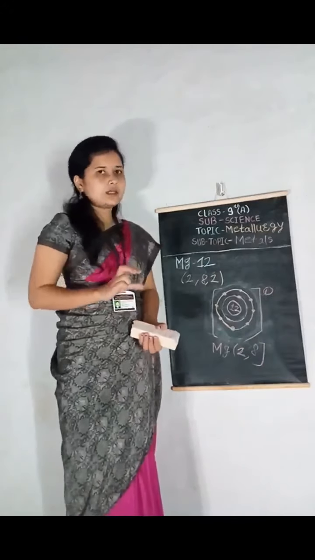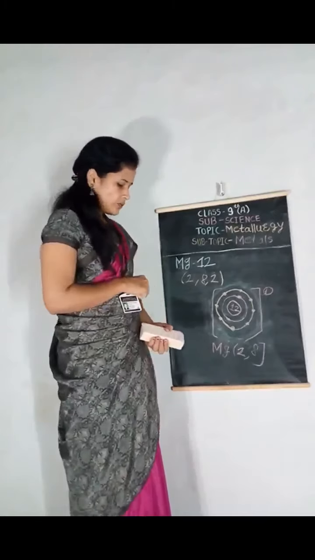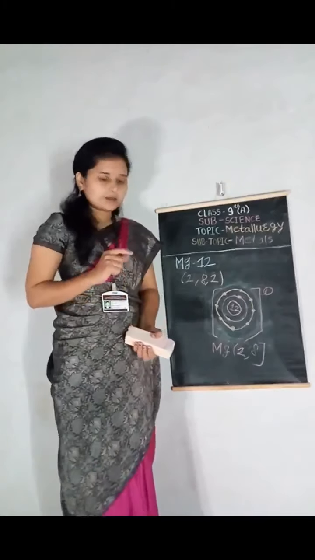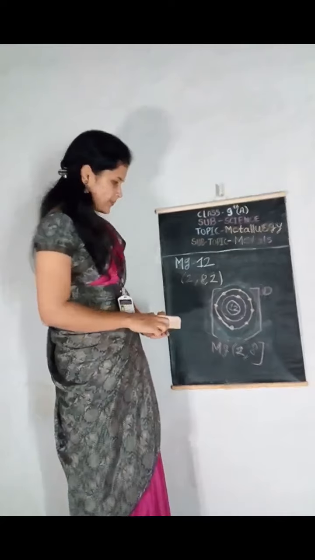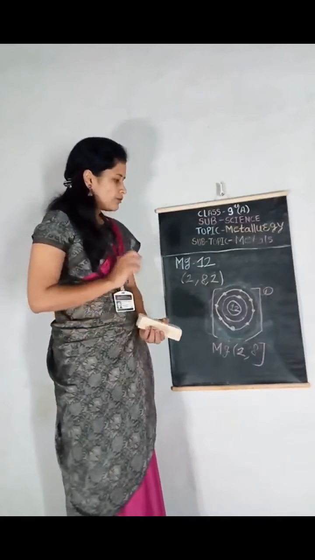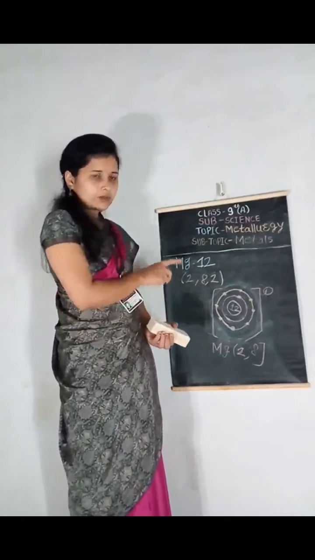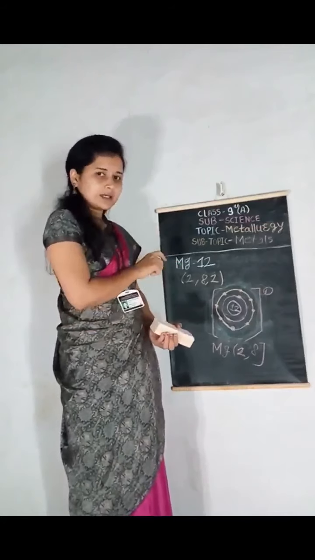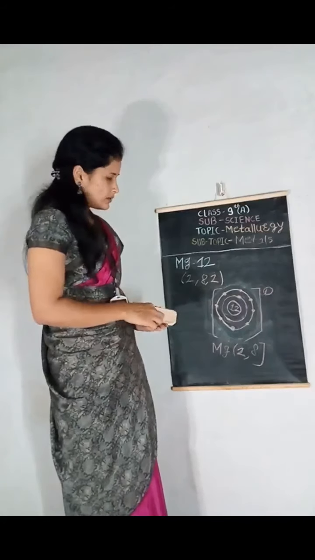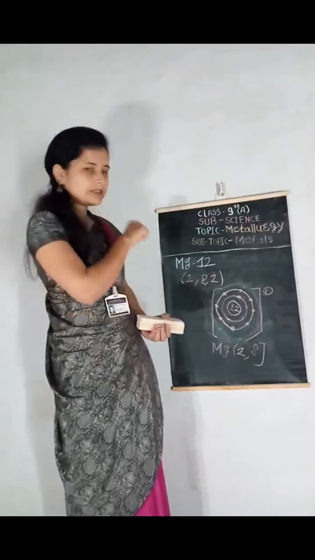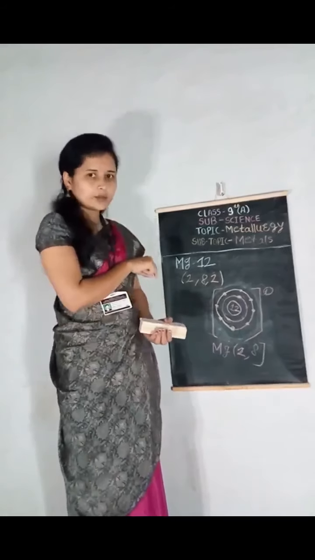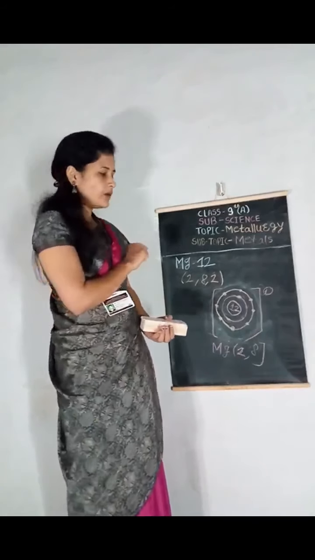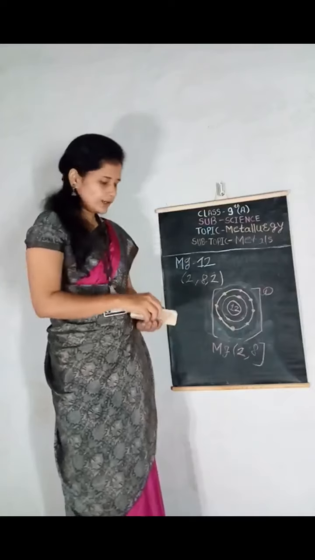Metals easily lose their electrons, and that is why metals are called electropositive elements. Metals form positive ions, meaning cations, so they are called electropositive by losing the electrons.